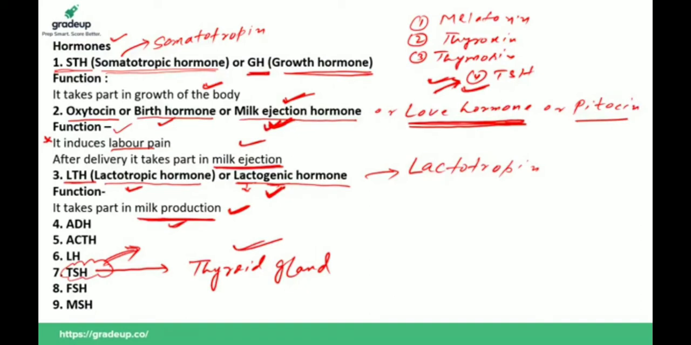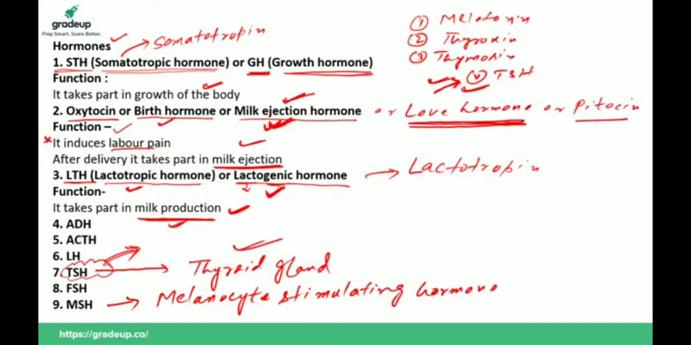Okay, MSH, melanocyte stimulating hormone. FSH, follicle stimulating hormone, controls the ovary. This is thyroid stimulating hormone. This is luteinizing hormone. This is adrenocorticotropic hormone. This is antidiuretic hormone. So the names are not important. You just remember these hormones are secreted by the pituitary gland.